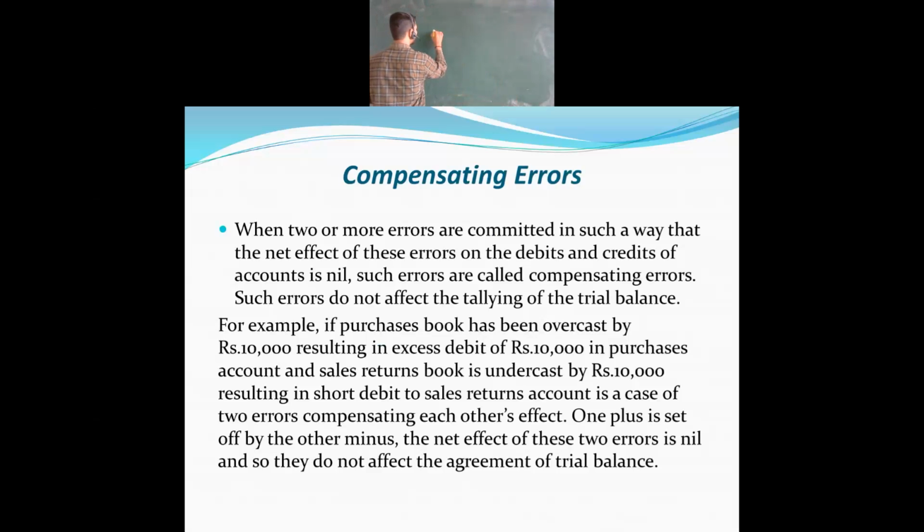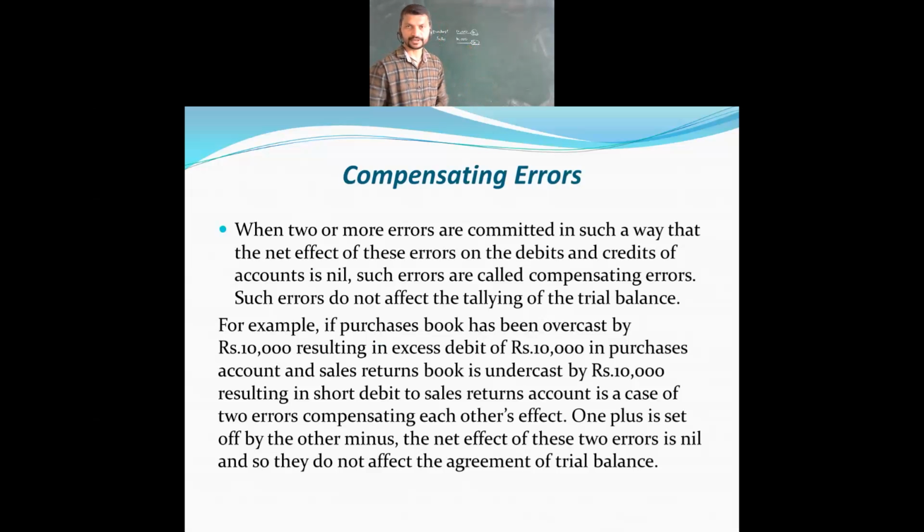For purchase book 10,000 and sales book 10,000. When you are purchasing things, you debit it. When you are getting the sales amount, you credit it. Both sides will get tallied only. Here it will be the debit side column, this will be the credit side column. Both sides are not affected. The amount is the same, so this is compensating error.